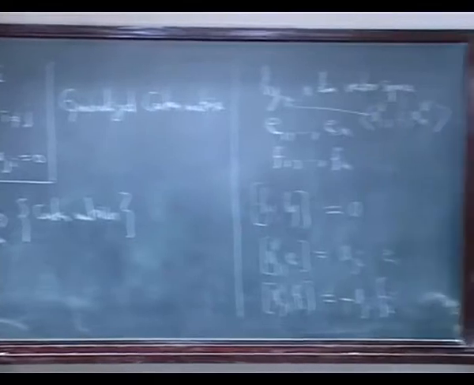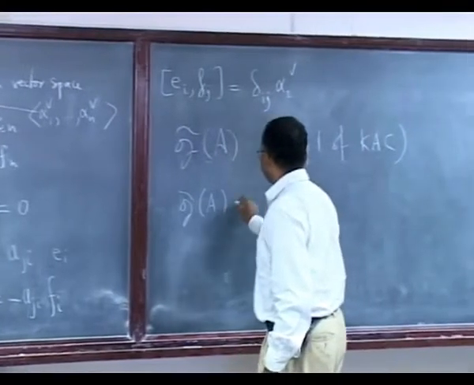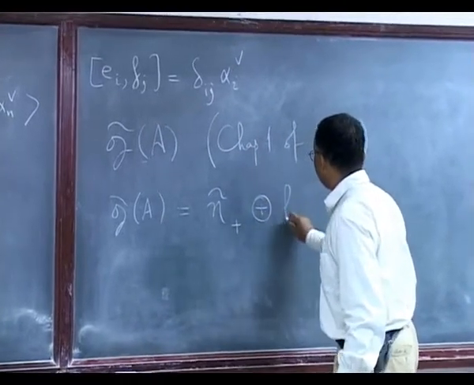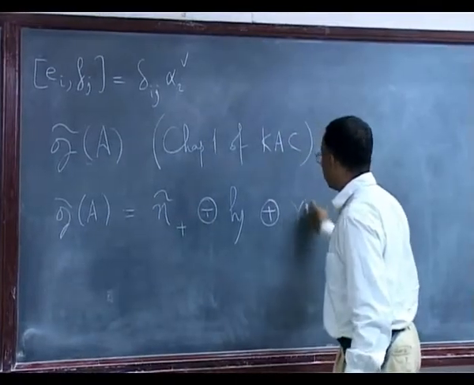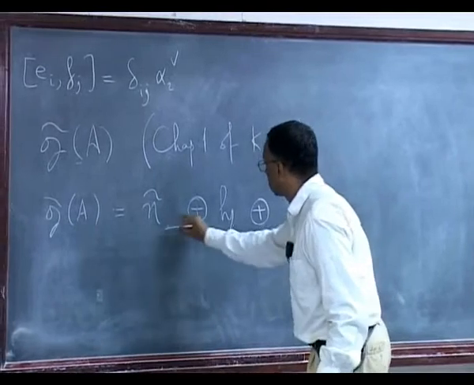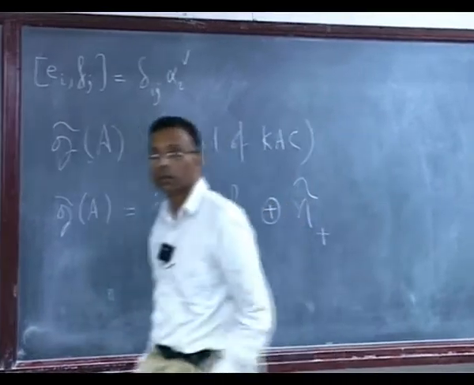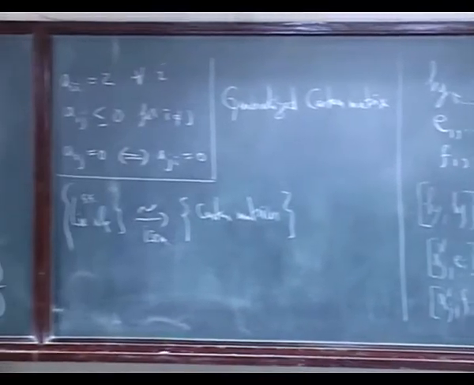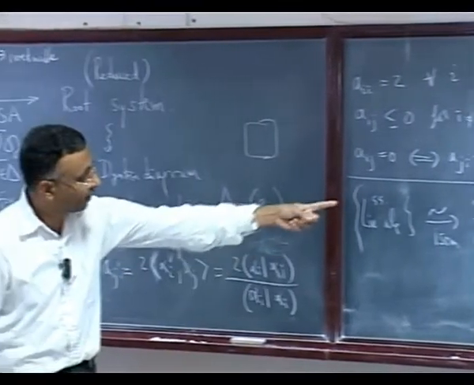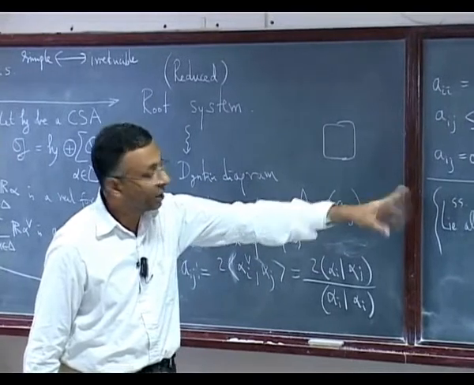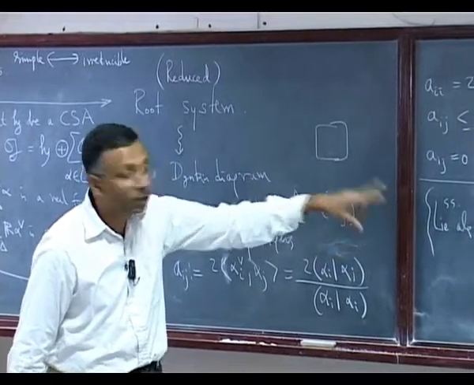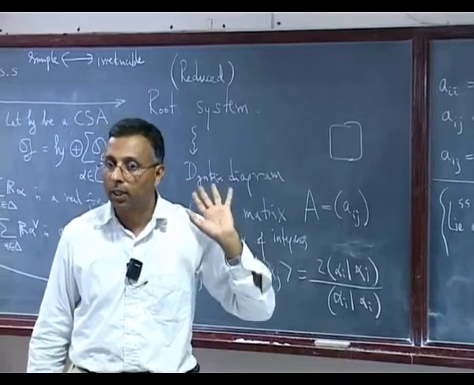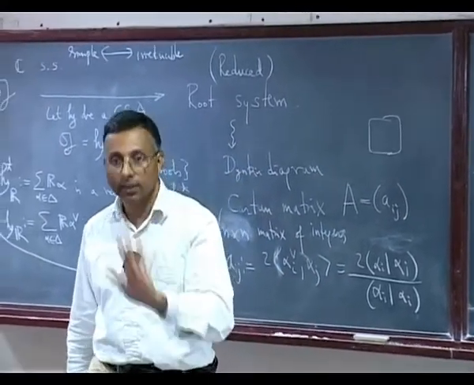So this G tilde A can be written as n tilde minus plus n tilde plus plus H. This is fairly straightforward to see. This is the usual definition. N tilde minus will be the algebra generated by the Fi's. N tilde plus will be the algebra generated by the Ei's.